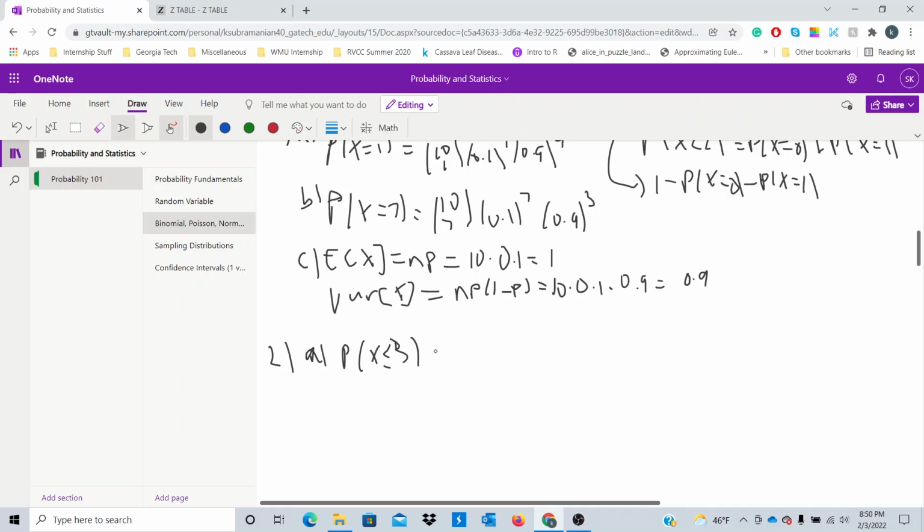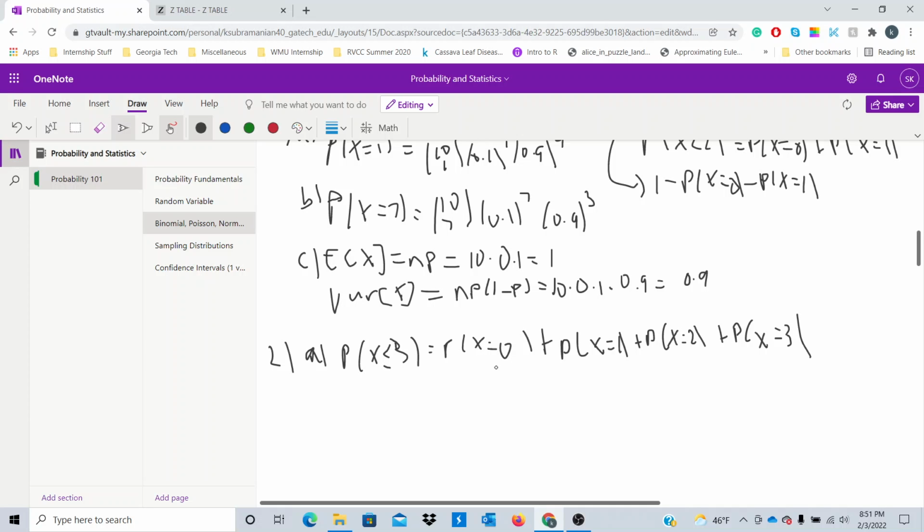So the probability of x less than or equal to 3 can be thought of as the probability of x equals 0 plus the probability of x equals 1 plus the probability of x equals 2 plus the probability in which x equals 3.